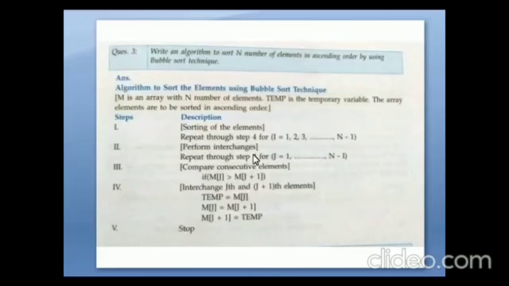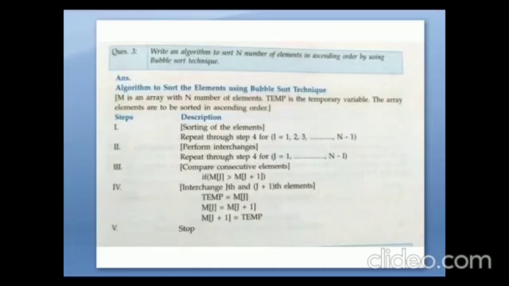Okay, we are swapping the elements. Then step 3, compare consecutive elements. If m of j is greater than m of j plus 1, we are going to interchange the values. For that we are using a temporary variable. In the temporary variable we are storing the first element. Then first element equal to the next element. Okay, the next element is stored in the temporary variable. Then stop the program. So this is the technique that we are using for the bubble sort.